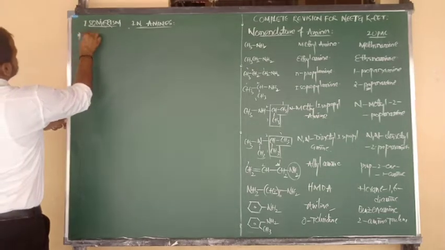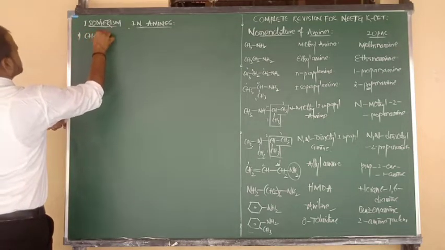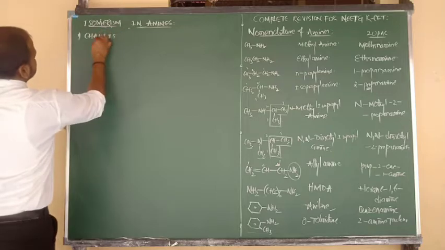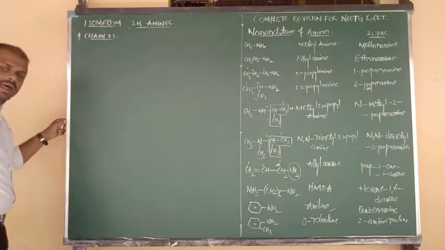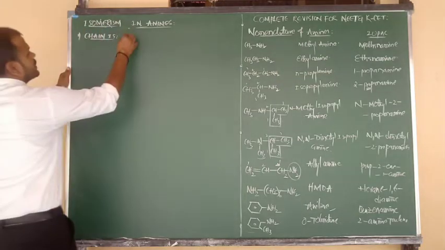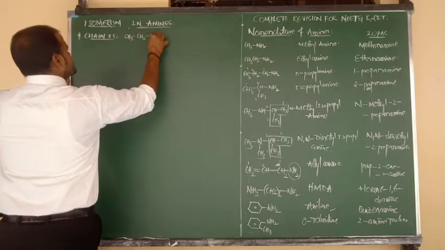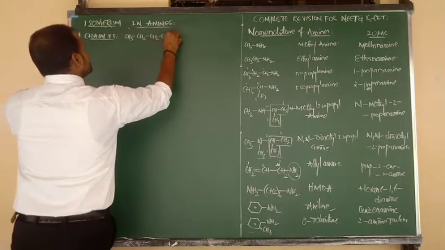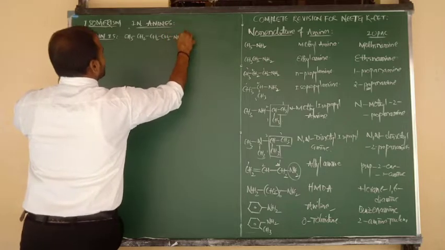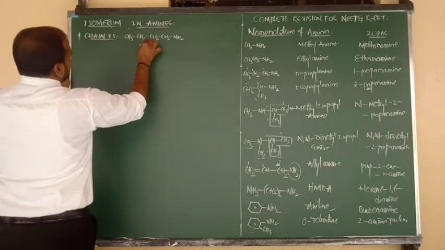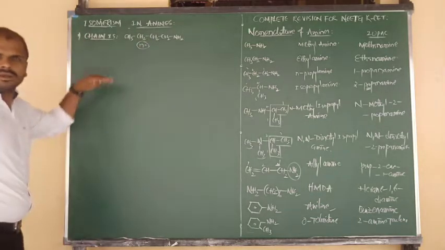Let me consider first of all chain isomerism. Directly I am going to give you the example. CH3 bonded to CH2, again bonded to CH2, again bonded to CH2, again bonded to NH2. This is N-butyl amine, normal chain.